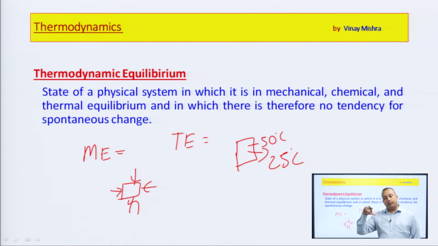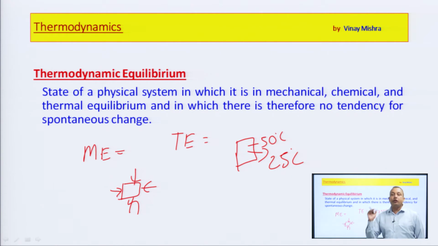That means all the bodies in the universe want to come to equilibrium. In the same way, these two bodies try their best to be in thermal equilibrium, and to achieve that thermal equilibrium the spontaneous changes will occur.